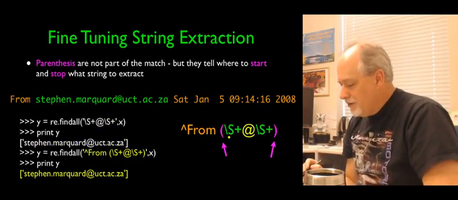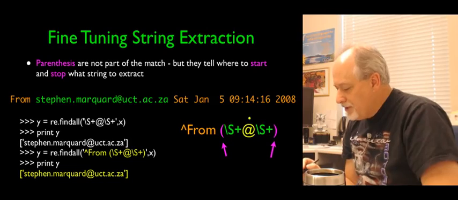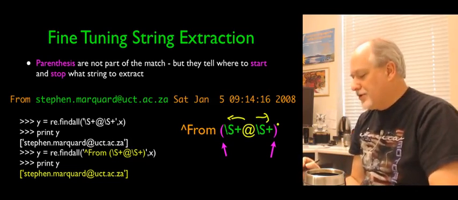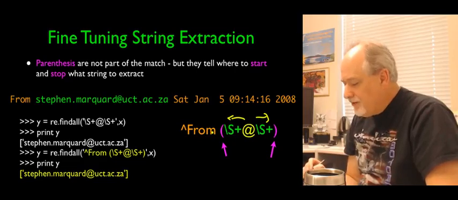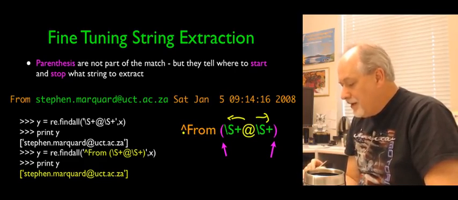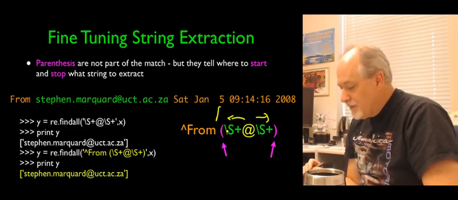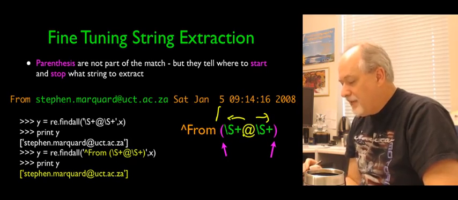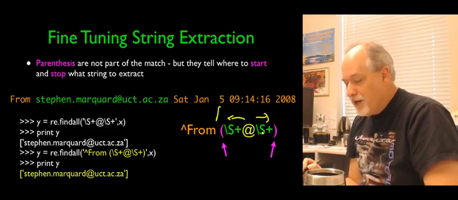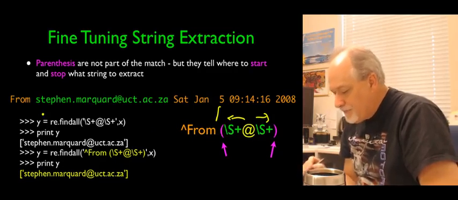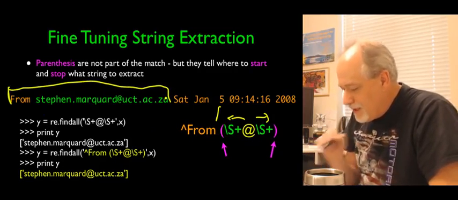So here's this same thing, which is an @ sign with non-blank characters as far as the eye can see in either direction. But I'm going to add to it caret from space. So the first character has to be a caret, it's got to have the word from, it's got to have one space, and then immediately it's got to find a series of non-blanks, followed by an @ sign, followed by another series of one or more non-blanks. If we didn't put the parentheses in, it would match, and we would get all of this data.